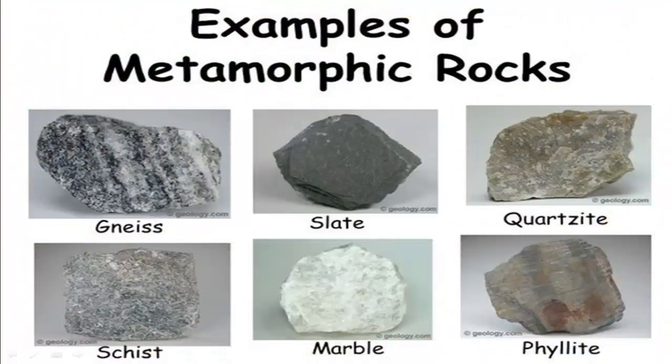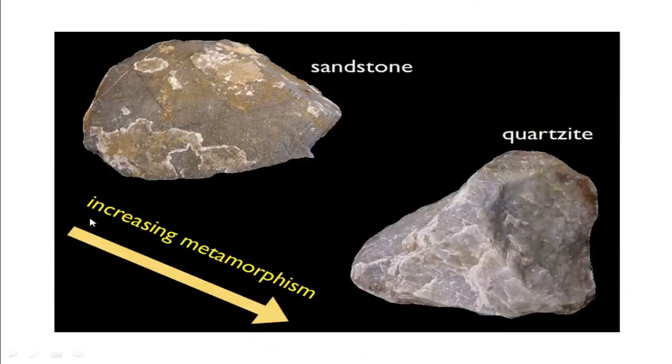For example, quartz, that is silica, then gneiss, slate, marble, etc. So these are actually metamorphic forms of different igneous rocks or alluvial rock. For example, follow here, sandstone. You know that sandstone is an alluvial rock or sedimentary rock. With increasing metamorphism, this sandstone gradually transforms into quartzite. This quartzite is actually a metamorphic rock.